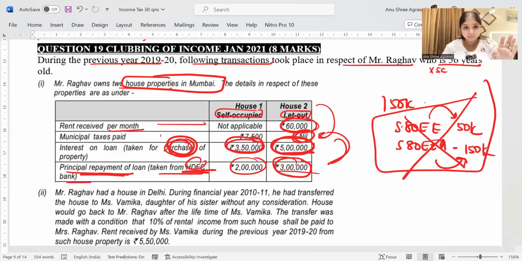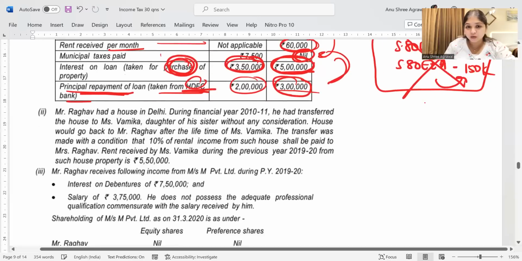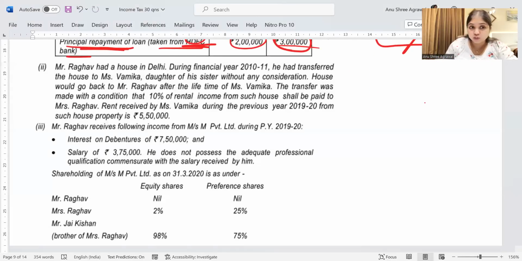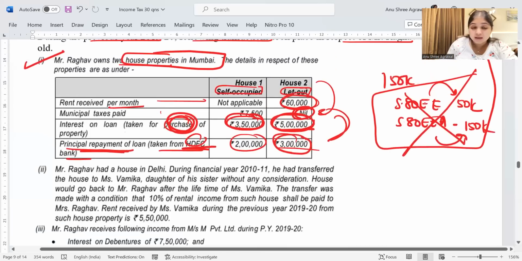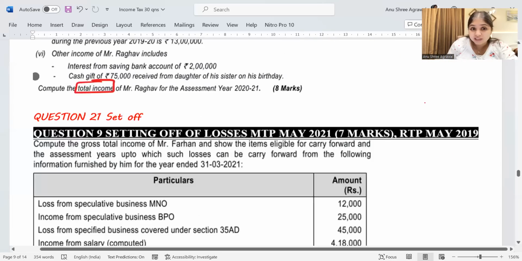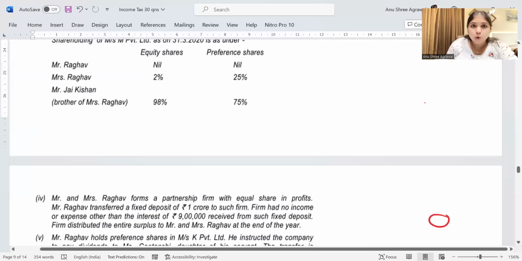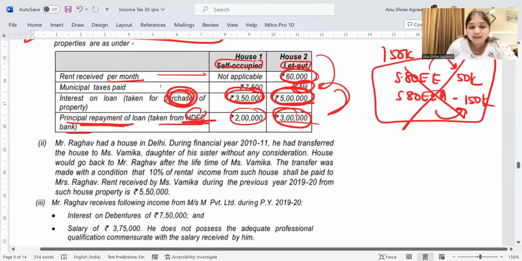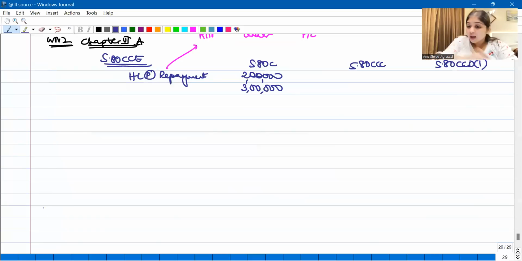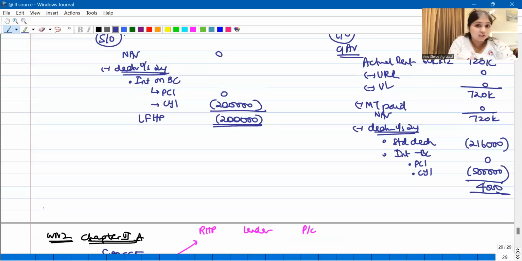Clear with this, everybody? Yes, this was our first subdivision relating to the Mumbai houses. Now come to the second subdivision. Are you noticing? I did not even spend time to read the whole question. I saw it's a total income question. As I read the adjustment, I did not wait to do chapter 6A at the end. As I read the question, as and when adjustments are required, I'll keep doing the adjustments then and there. It'll be much easier, guys.